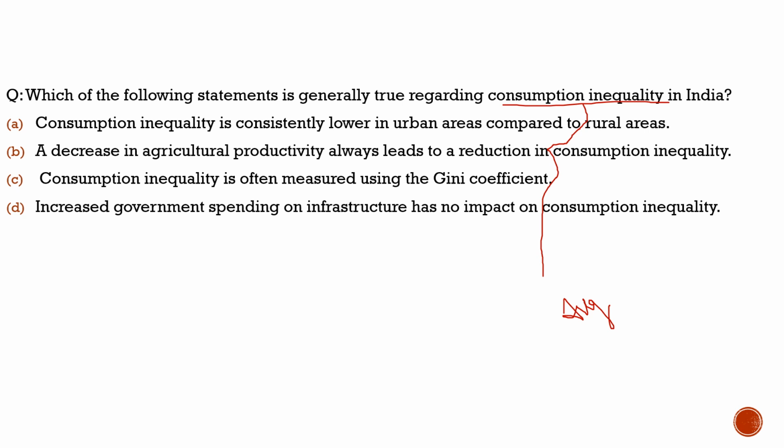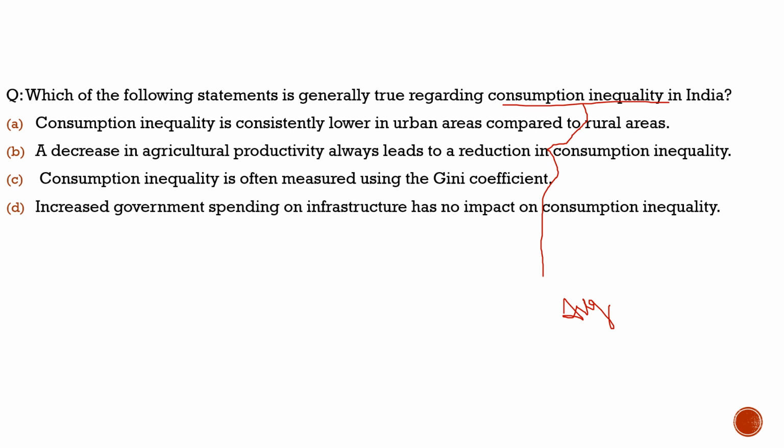Now, this is not what we need to know. It is something we have to keep track of, but such things are mostly not asked in the exam. But there was a concept which talked about consumption inequality between the urban areas and the rural areas. The consumption inequality used to be very large between urban and rural areas.